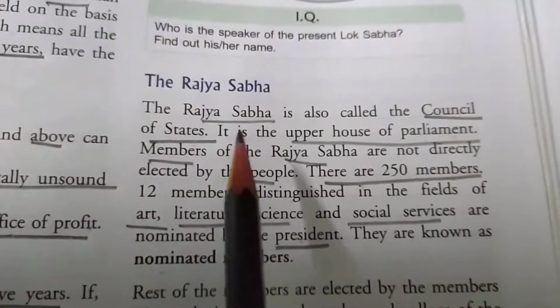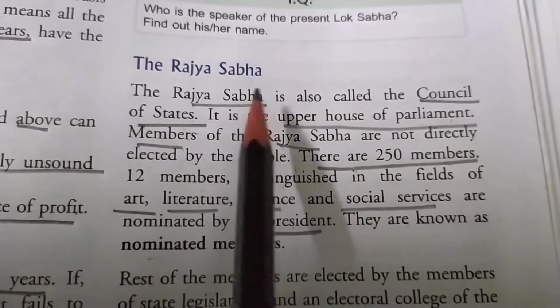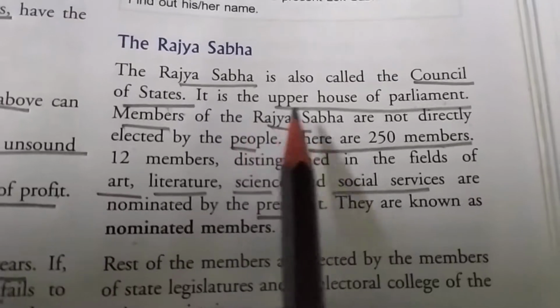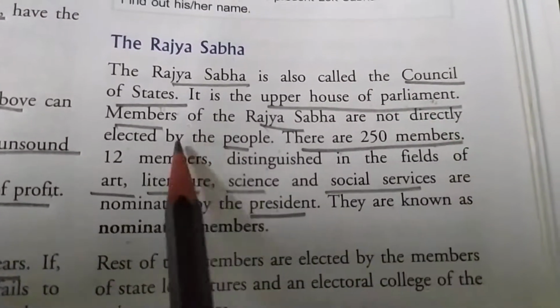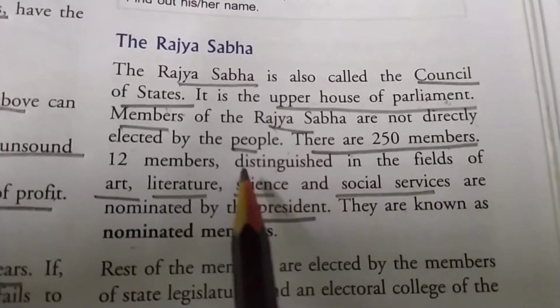Next topic is the Rajya Sabha. The Rajya Sabha is also called the Council of State. So the other name of Rajya Sabha is the Council of States. It is the upper house of parliament. So Rajya Sabha is the upper house of the parliament and the Lok Sabha is the lower house of the parliament.